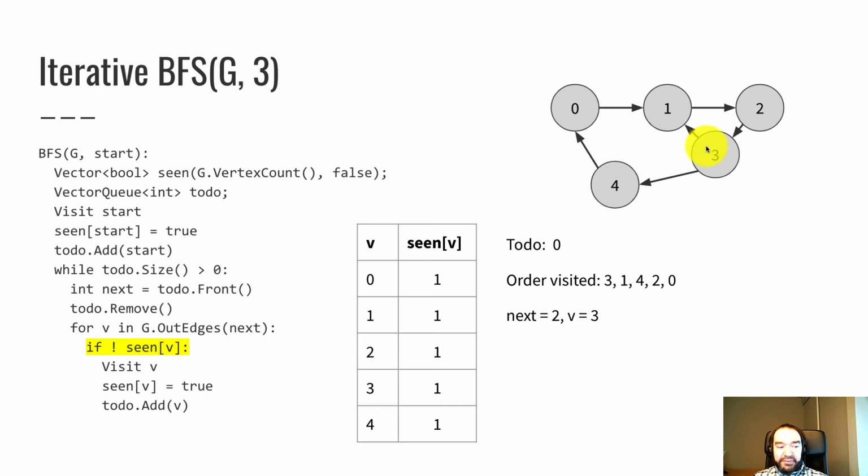And then the last step is that 0 is the front of the queue, so next is 0. We go through the same process, loop through every out edge of 0. There's only one of them, which is 1, but 1 is seen. So we don't do anything with that. We just skip over it. And now we're done.